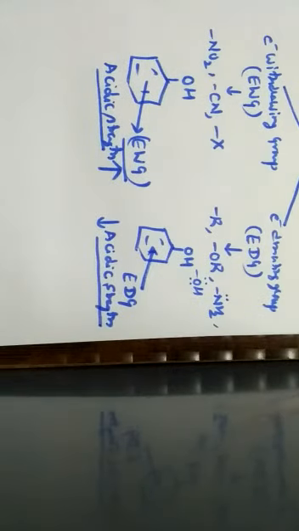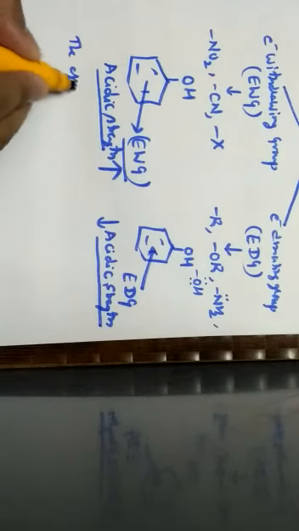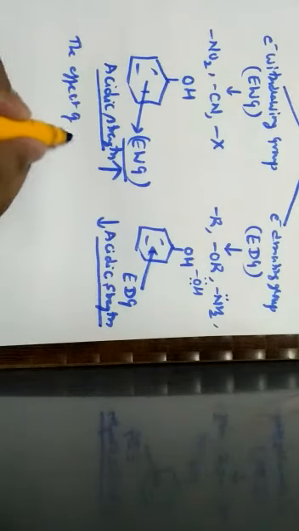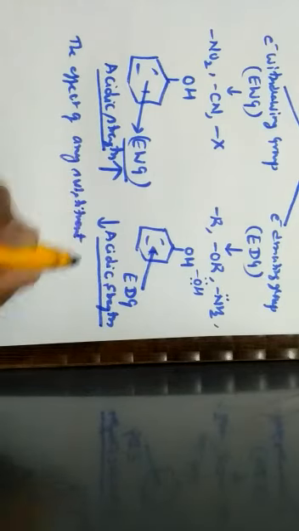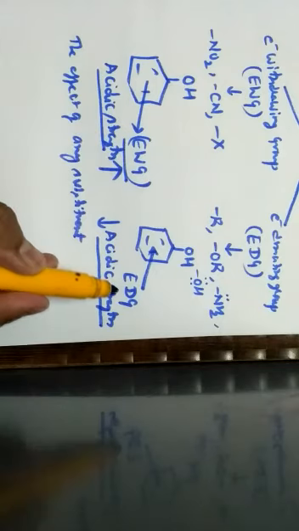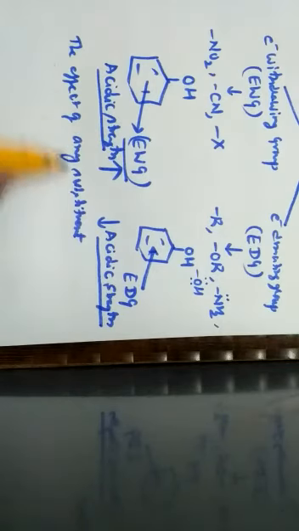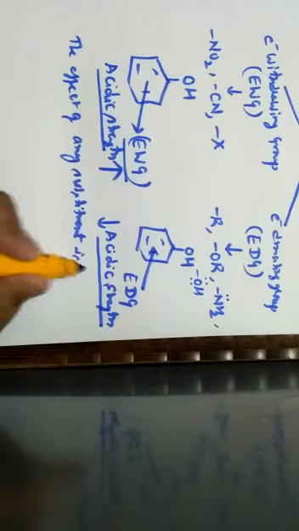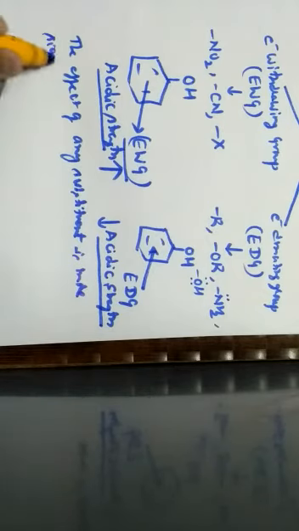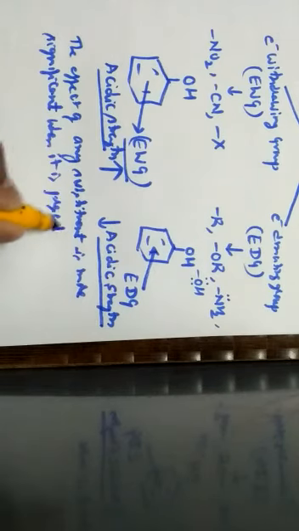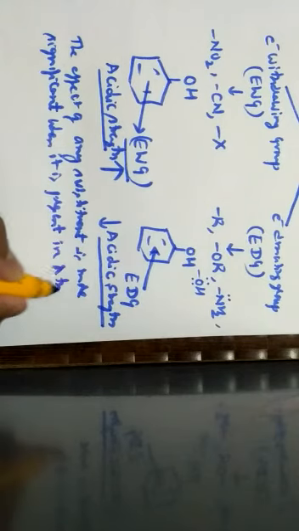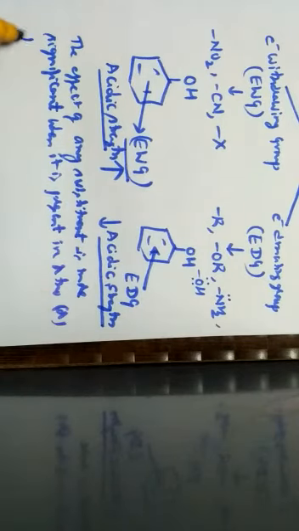And when we study the effect of substituents, whether it may be an electron withdrawing group or an electron donating group, the effect of any substituent is more significant when it is present at the ortho position or para position.